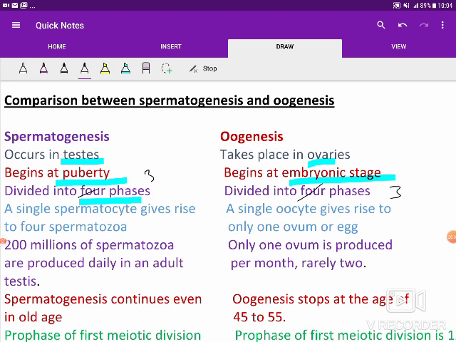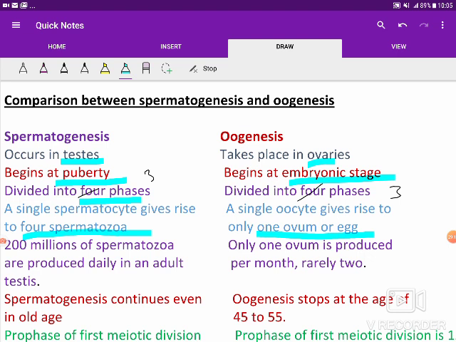So 3 phases we find in both, and that is a similarity. And then if you take up the other points here, a single spermatocyte gives rise to 4 spermatozoa, whereas a single oocyte gives rise to only 1 ovum, because we have seen that at first meiotic division, 2 cells are produced, 1 will remain as the secondary oocyte, and another is a polar body, isn't it?